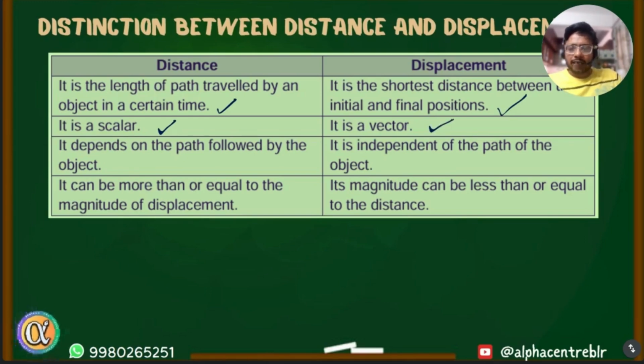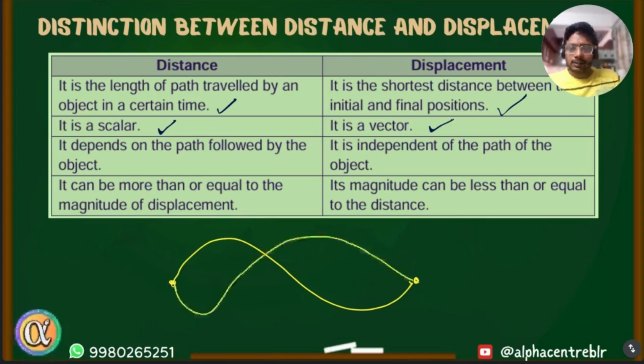So if you're traveling from point A to point B, you can take multiple paths. There can be different ways of reaching from A to B. Like this can be one path. Another option could be like this. Another road goes like this. Maybe a third path goes like this.